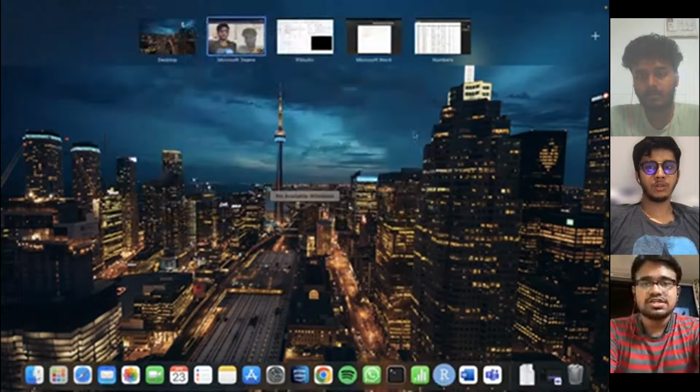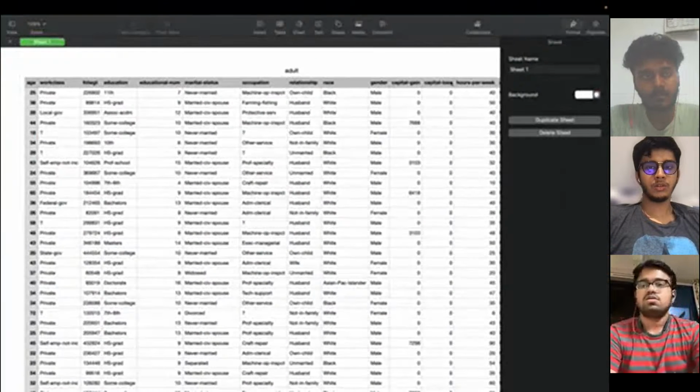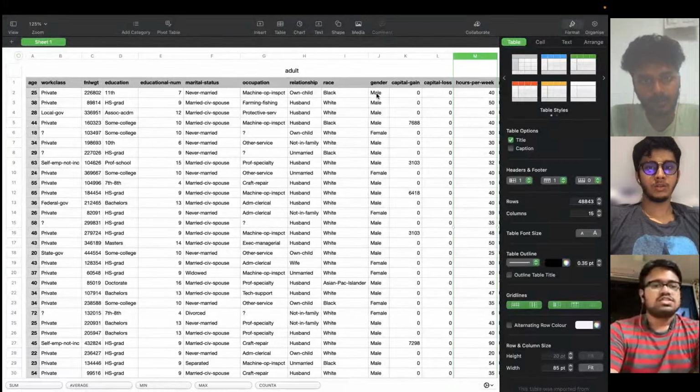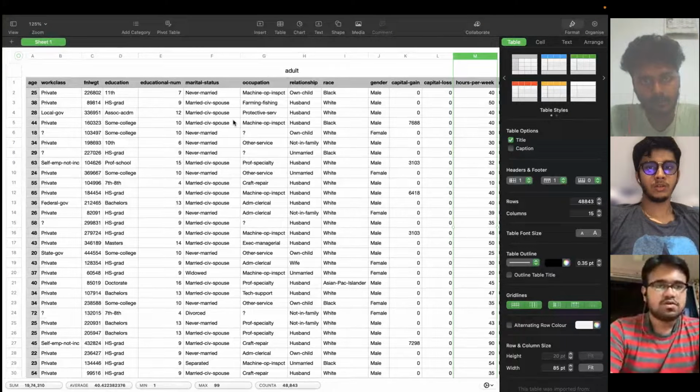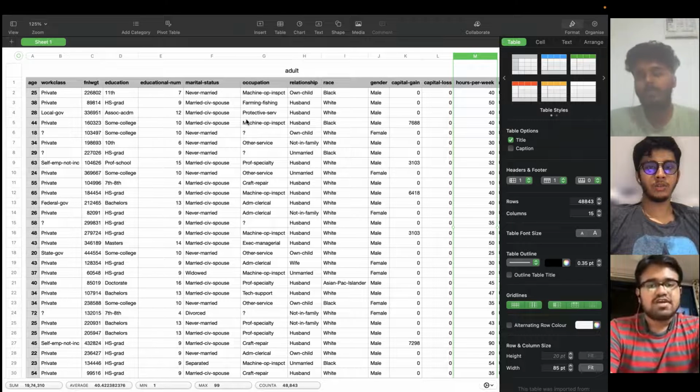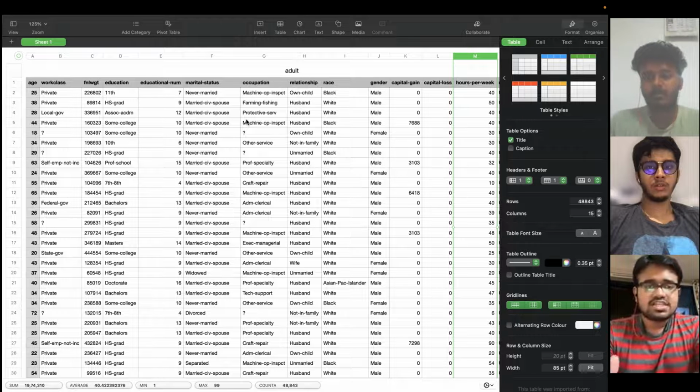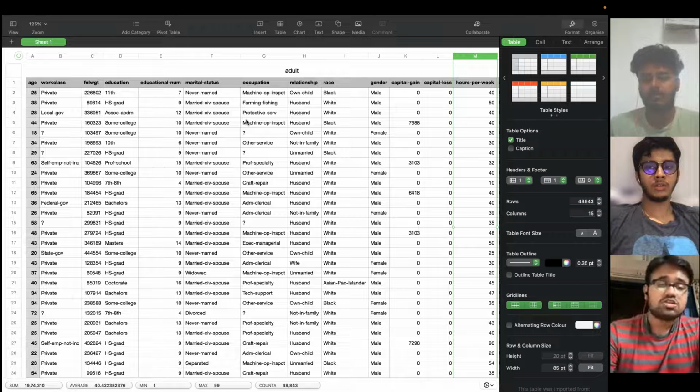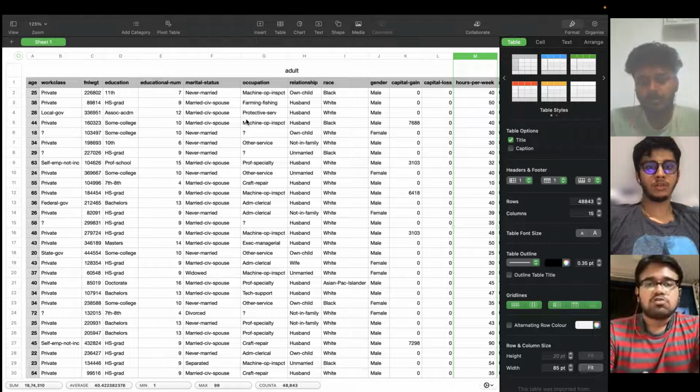So I will take us to the data set. This is our data set, and I will just give you an overview. The data set has 15 columns like age, work class, education, marital status, occupation, relationship, etc. Based on all these factors, we are here to predict the salary class of a person based on the given information using the logistic regression model, which is the log model in our case.